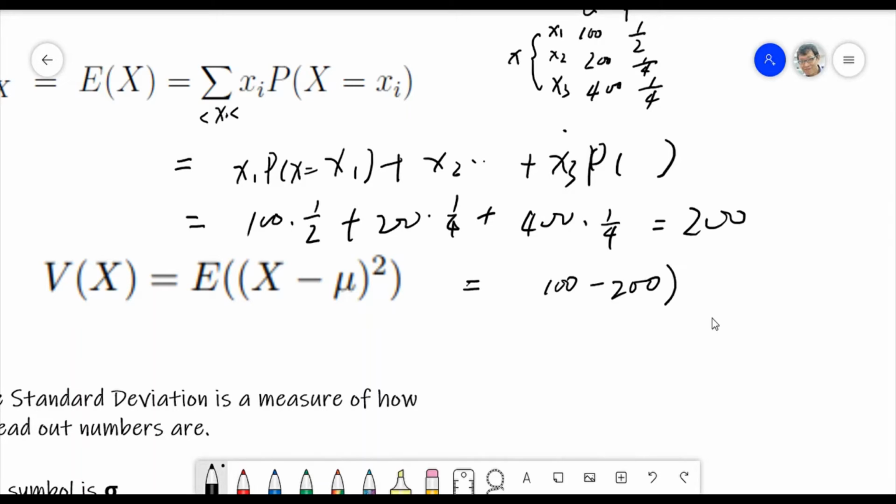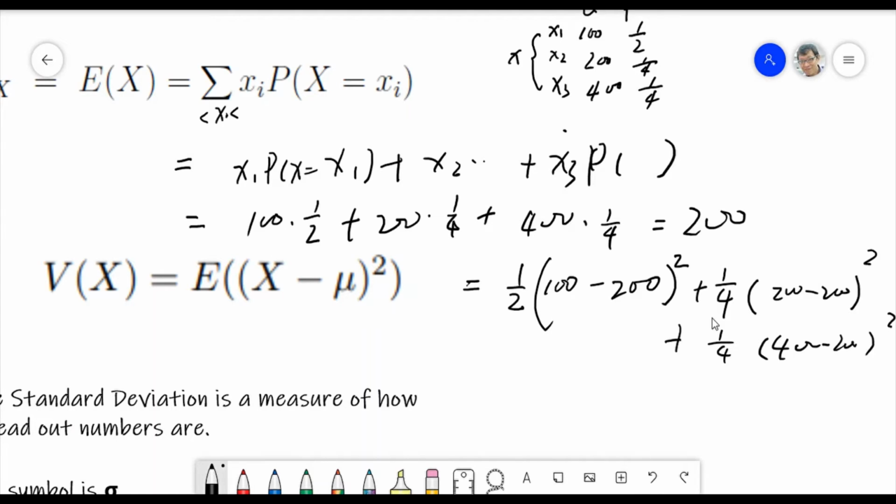Times 1/2. And plus 1/4 times 200 minus 200, plus 1/4 times 400 minus 200, right? Then finally we get Vx.